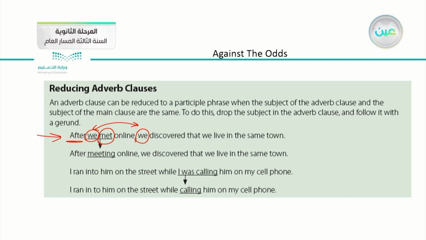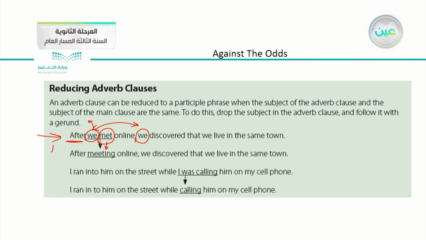This is what we do, or this is the right way to reduce the adverb sentence. After we met online, we discovered that we live in the same town. After meeting online, we discovered that we live in the same town. We took out the word we and we add the ing to the verb.